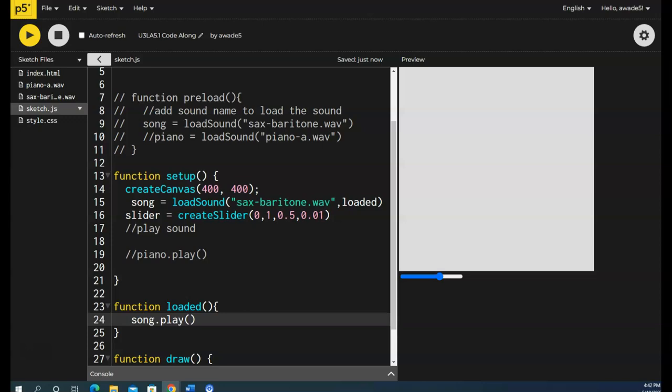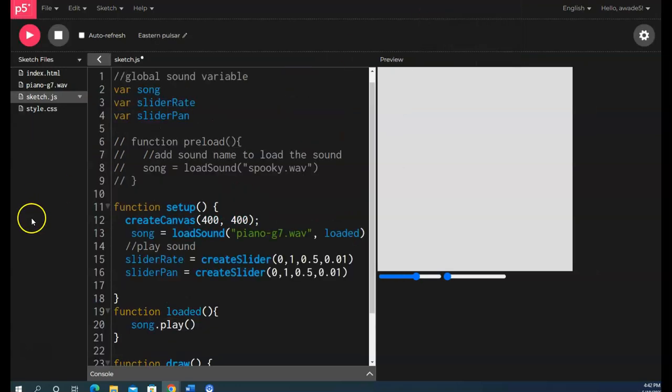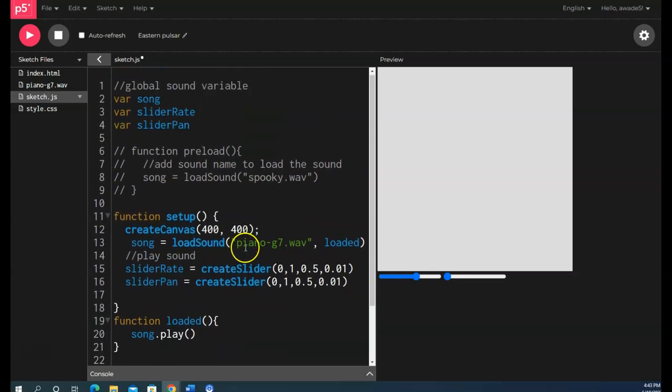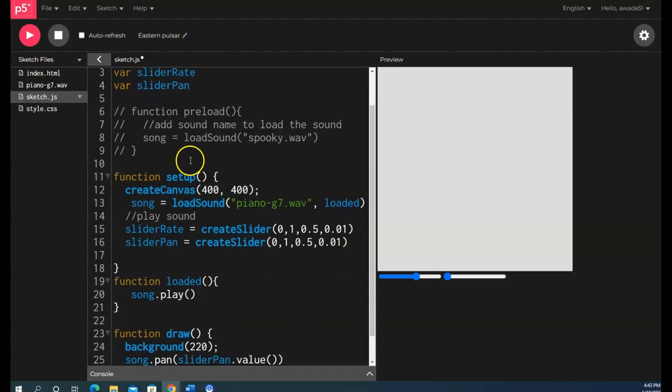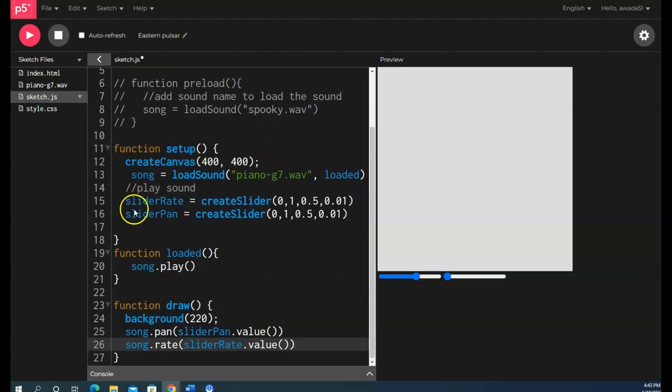So there's another thing that I want you to look at. And again, that gets into playing around with the different features that we use for sound itself. Let me see if I have my file. So here is where I created two different sliders. And again, you can go in there and do it yourself. You can look at the code that's here.